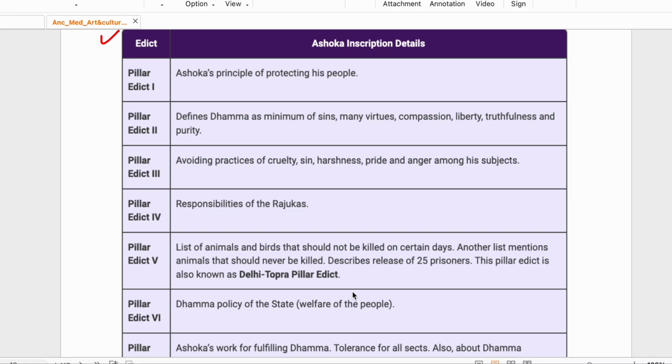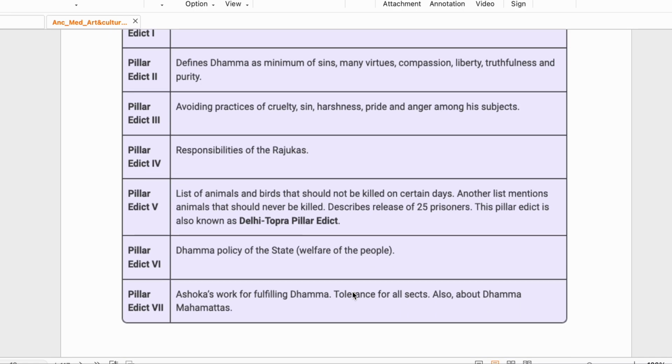The Pillar Edict is also known as Delhi Topra Pillar Edict. Now what is this? This is the Wildlife Protection Act of that time, like the Schedule 1-2 we have been given. So Pillar Edict 5 was like the Wildlife Protection Act schedule, stating which animals will not be killed on certain days and which animals or species will not be killed on any day. So protection will be provided. And this Pillar Edict 5 is also known as the Delhi Topra Pillar Edict. This is important. Fifth one.